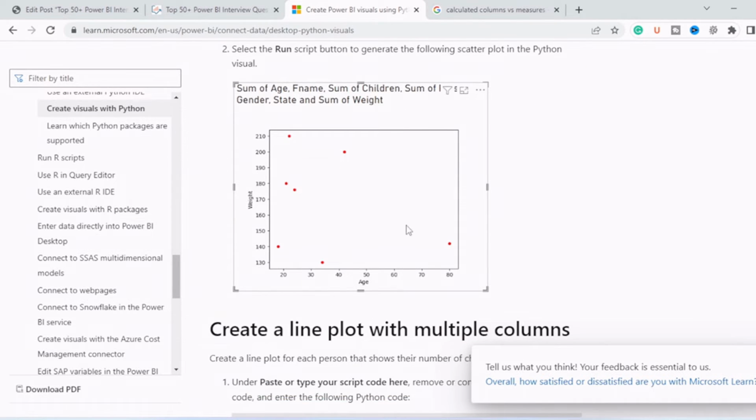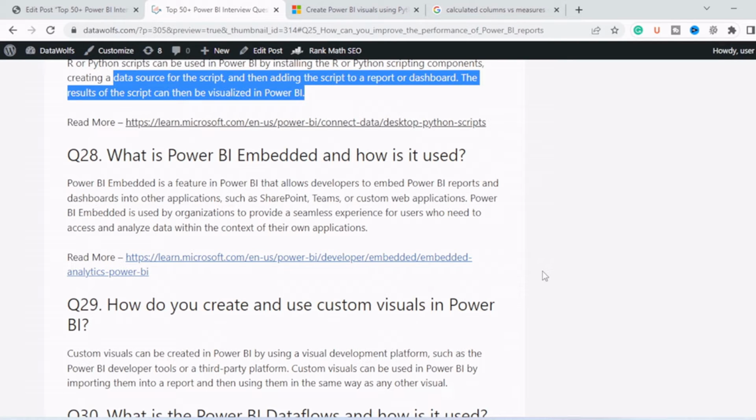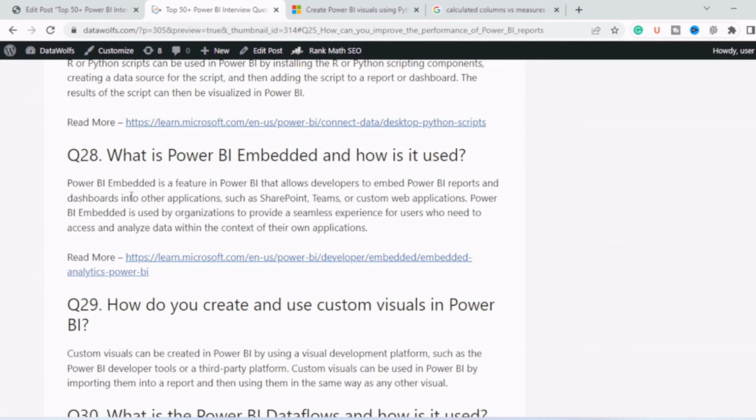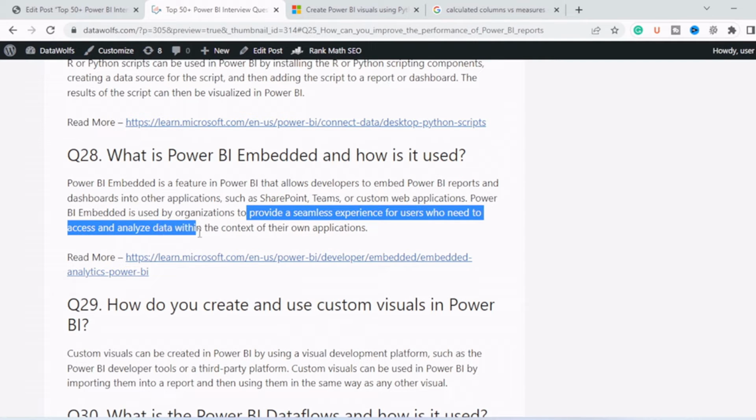Next question is, what is Power BI Embedded and how is it used? Power BI Embedded is a feature in Power BI that allows developers to embed Power BI reports and dashboards into other applications such as SharePoint, Teams, and custom web applications. Power BI Embedded is used by organizations to provide a seamless experience for users who need to access and analyze data within the context of their application.